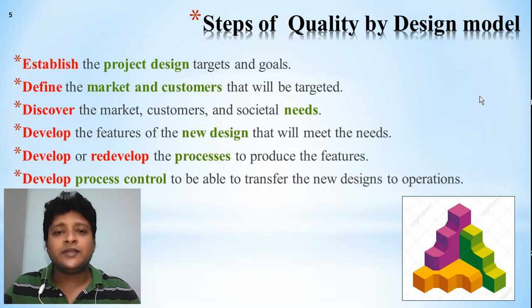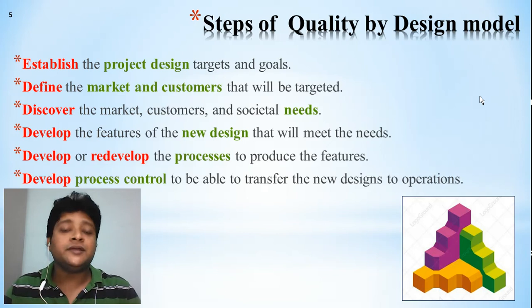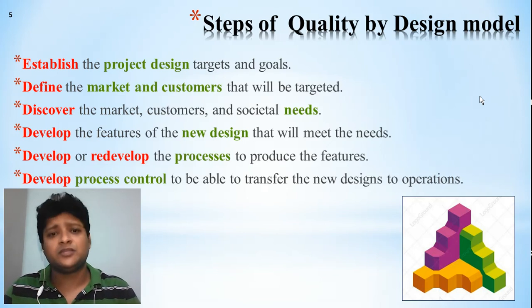So after deciding the features we want to build into our product, you have to develop our method, or design our process by which the product features will be developed. Next, develop or redevelop the process to produce the features. Either you can design or develop a new method, or else we can redevelop our existing method by which we can input our features.